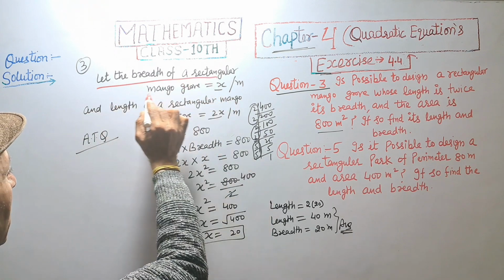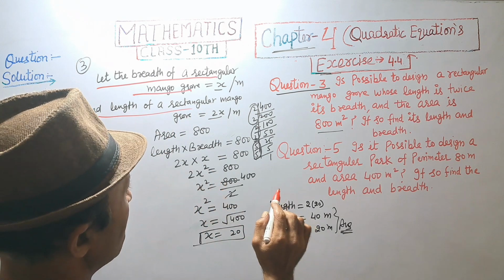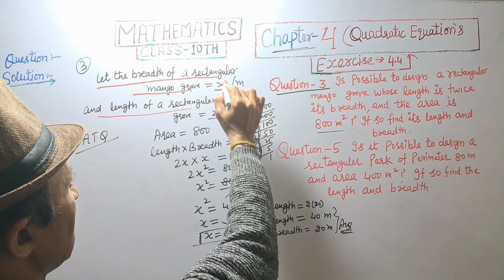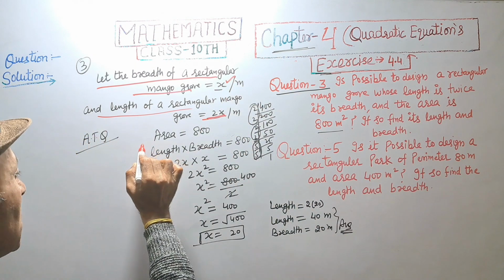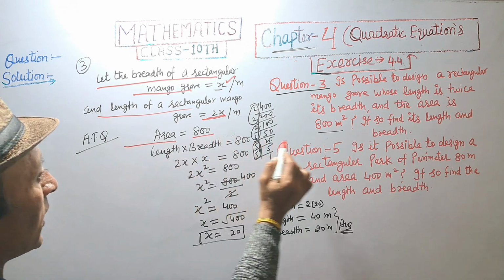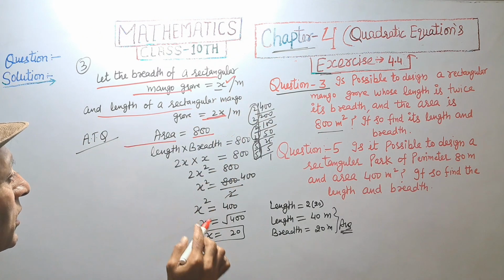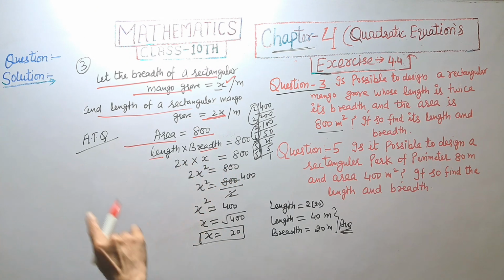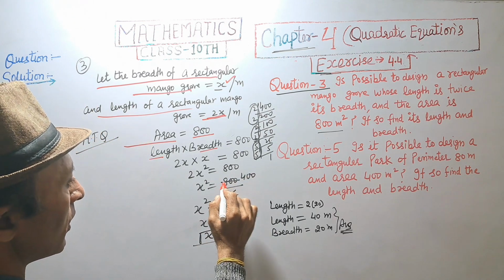Let the breadth of a rectangular mango grove be x meter and length of a rectangular mango grove be 2x meter. According to question, length is twice its breadth. So breadth is x and length is 2x meter. According to question, area is equal to 800 meters square. Area of rectangle, that is length into breadth. Length is 2x, breadth is x. 2x into x, that is 2x square equal to 800 and x square equal to 800 divided by 2, that